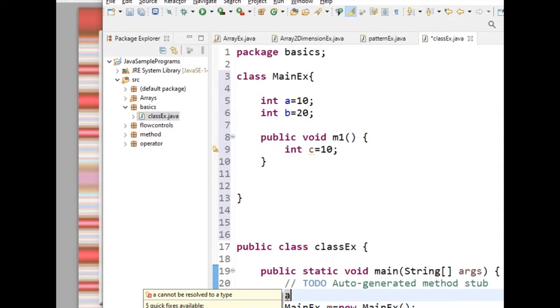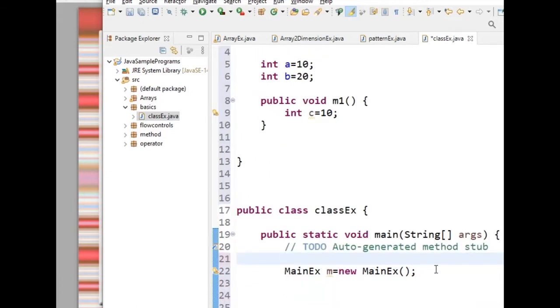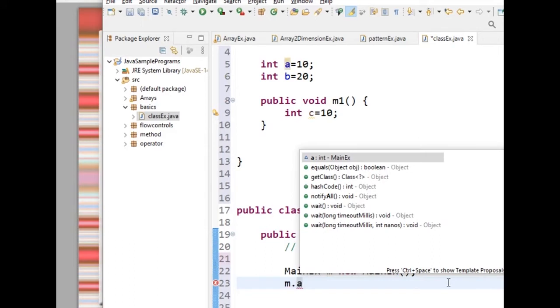It doesn't know what the a value is. If I want to use the a value outside of the class, as I told you, I have to create an object first. It is compulsory. Now I have created an object: MainEX m = new MainEX. Now how to call the variables? With the reference name, m.a. So here I am calling m.a.